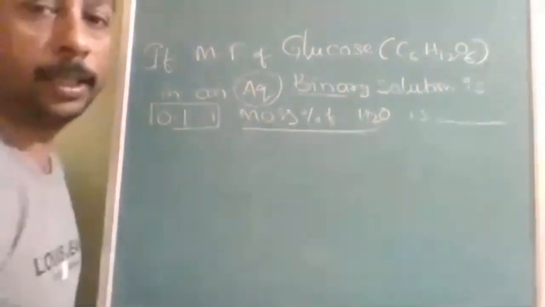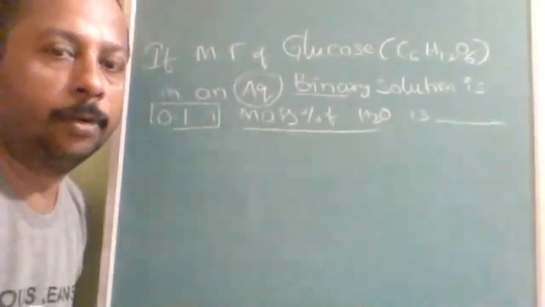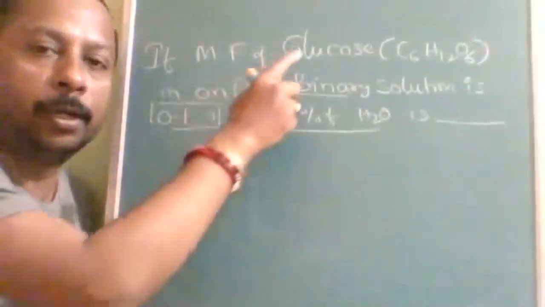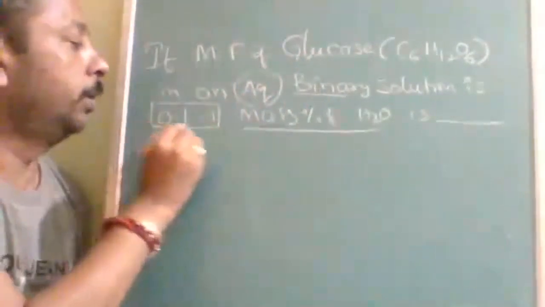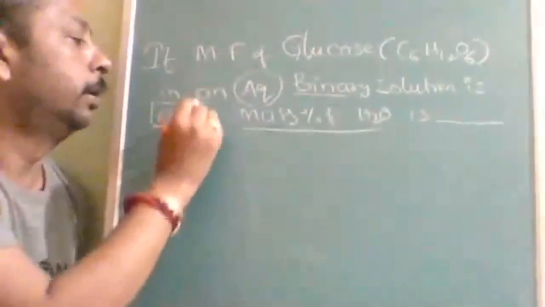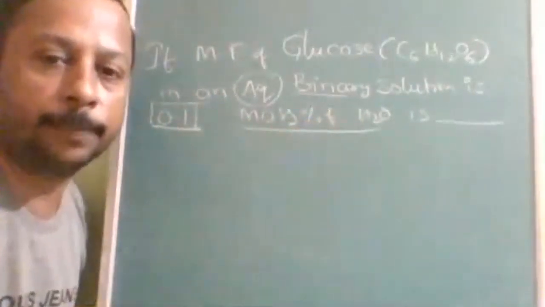Then mass percentage you have to find out. Here mole fraction is given of what? Glucose, and aqueous is a solvent, and only glucose value is 0.1. You have to find out mass percentage of other part, that is water mass percentage.